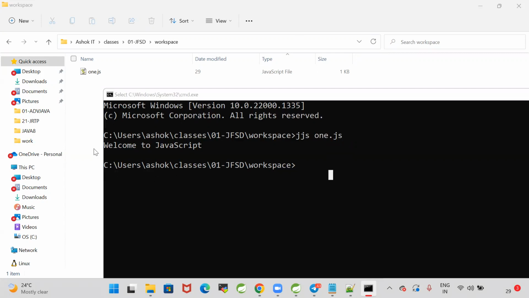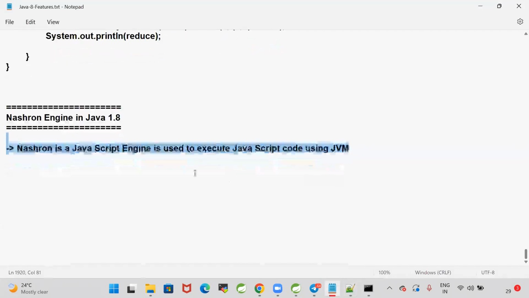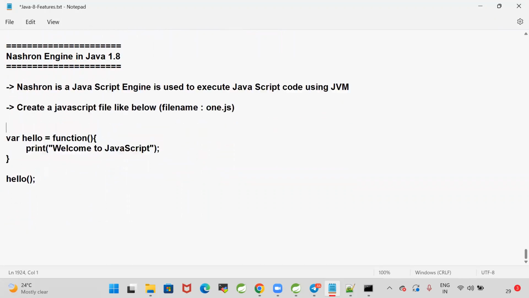Are you clear? I created one JavaScript file. Create a JavaScript file like below. The file name I'm using is 1.js, and I am calling the function. This is my JavaScript file. I'm saving this file as 1.js. Okay, now this is the file.